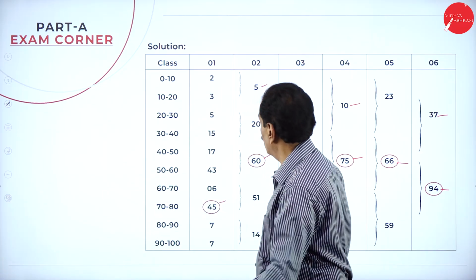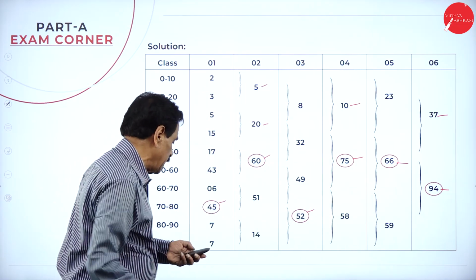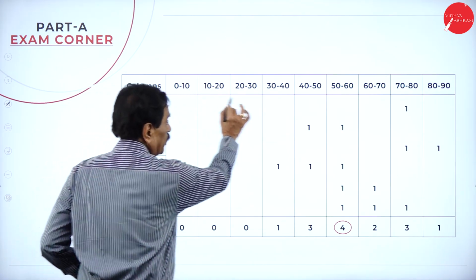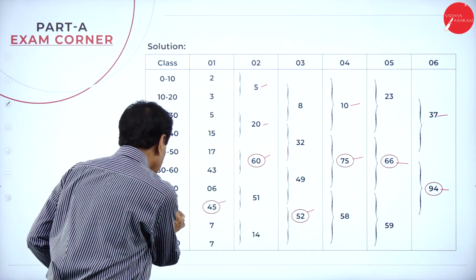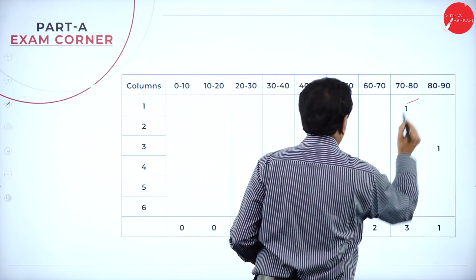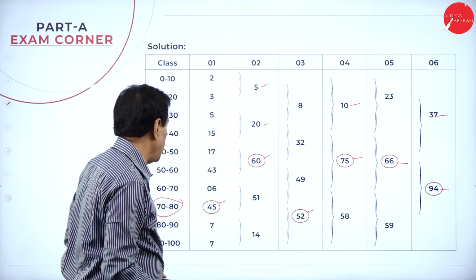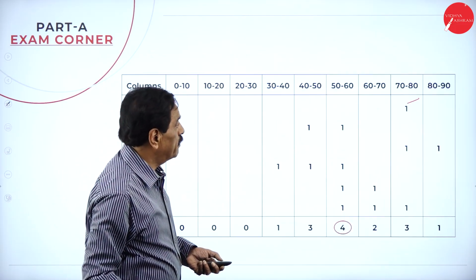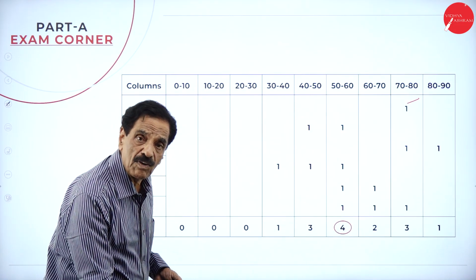Now, once you find out which is the highest frequency, 45 comes under 70 to 80. Here, you want 6 columns, 0 to 10. Here, what is the first one? Where will it come? See where this will come, 70 to 80. Then, second one, which is the high one, 60. 60 will come in 40 to 50, 50 to 60. I think you are following.